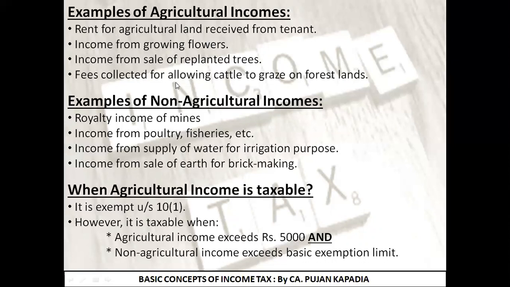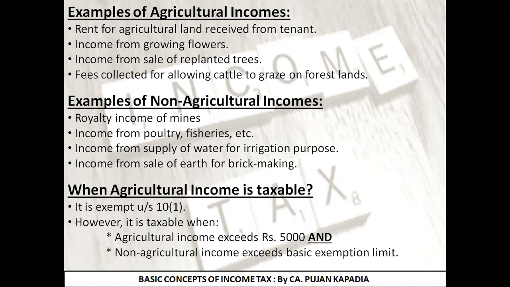Fourth is fees collected for allowing cattle to graze on agricultural lands. For example, I'm having an agricultural land. I'm not cultivating basically anything there, but there are certain crops which are being grown over there. There is a small cattle herd which is residing alongside me. What he wants is that his cattle should enter my premises and should graze. That is, they should have their food out of the crops that are growing on my farm. Now what I'm doing is I'm asking for fees from him to allow his cattle to graze. As a result, the income is being derived from my agricultural land only. It is an agricultural income.